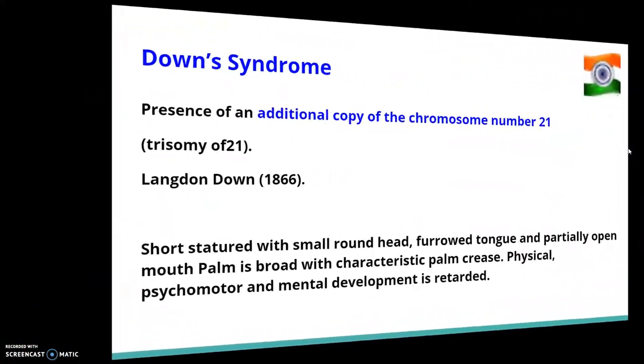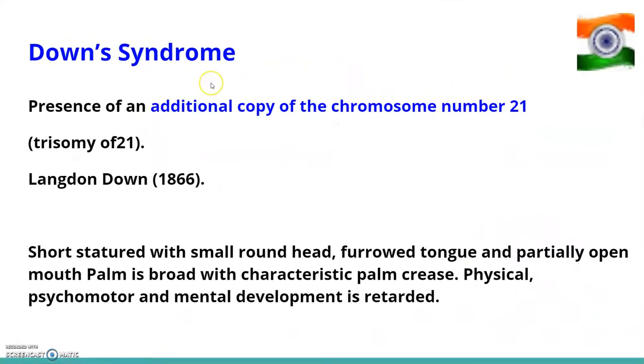Down syndrome. Now the cause of this genetic disorder is the presence of an additional copy of chromosome 21. This disorder was first described by Langdon Down in 1866, and the affected individual is short-statured with a small round head, furrowed tongue and partially open mouth. The palm is broad with a characteristic palm crease. The physical, psychomotor and mental development is retarded in such individuals.